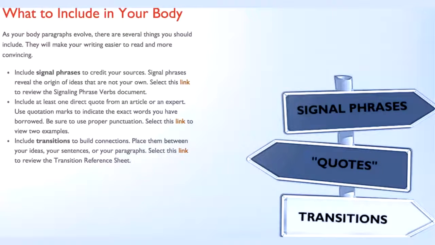Okay. Include at least one direct quote from an article or expert. Use quotation marks to indicate the exact words you have borrowed. Right? So you should have at least one direct quote in your paragraph. And include transitions to build connections. Place them between your ideas, your sentences, or your paragraphs. Select this link to review the transition reference sheet. So as you go through the lesson and you read it on your own, you'll want to pay special attention to this because it's really important that you include all of these in your body paragraphs, okay? Super important things to do.